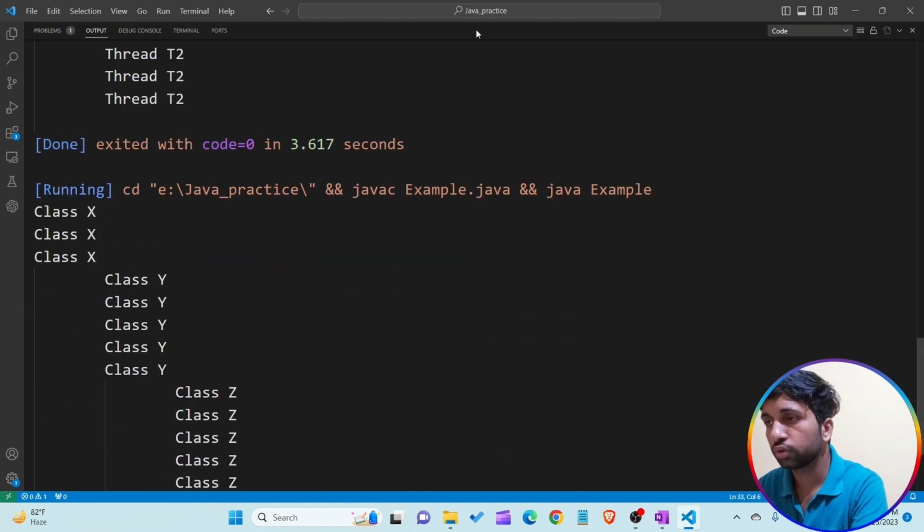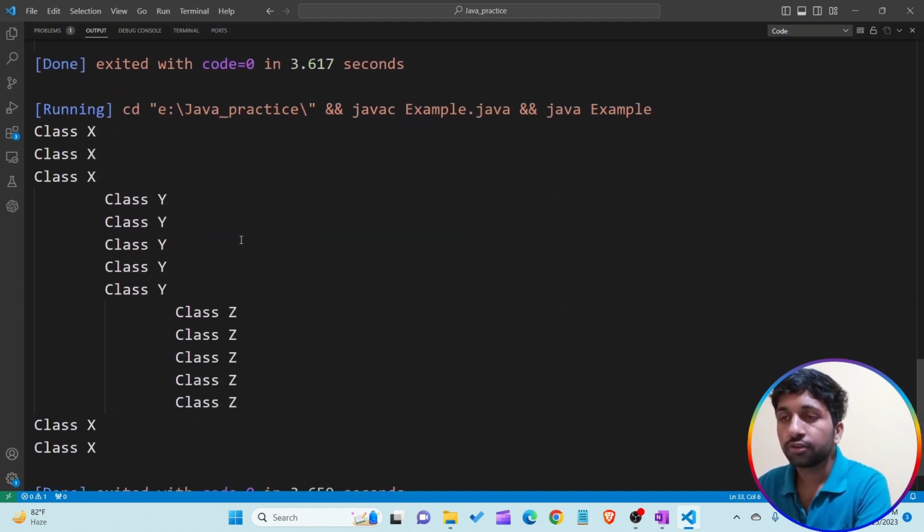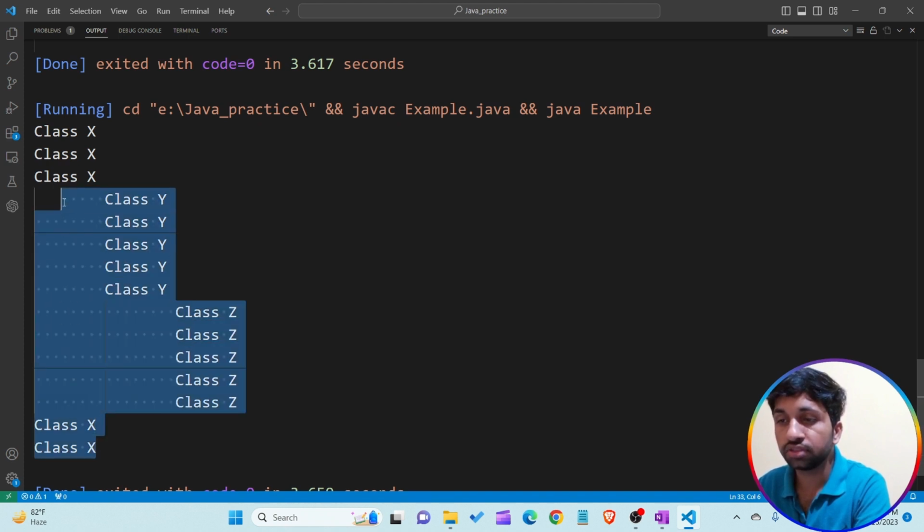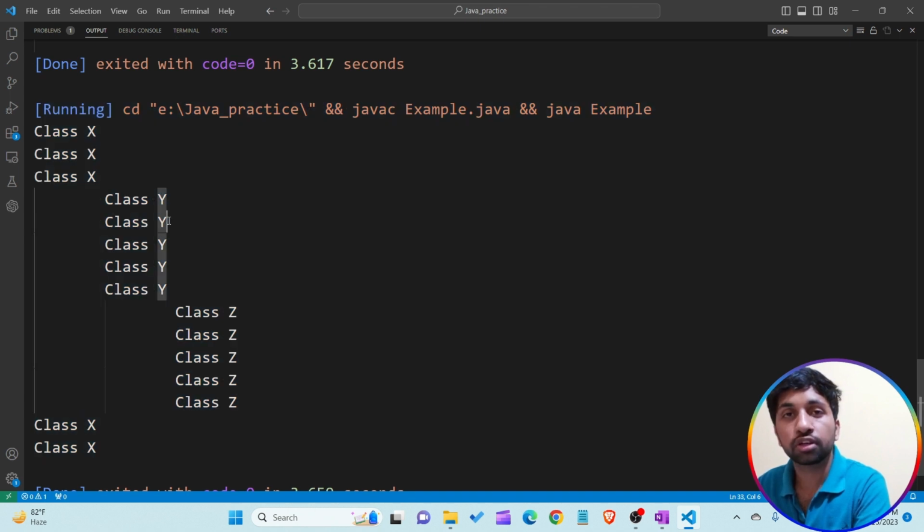Okay, I just want to take it up. So you are able to see sometimes class X executes, then class Y executes, then class Z executes, and again sometimes class X executes. It means the sequence of execution of a thread is not the same. All the threads T1, T2, T3 execute simultaneously.